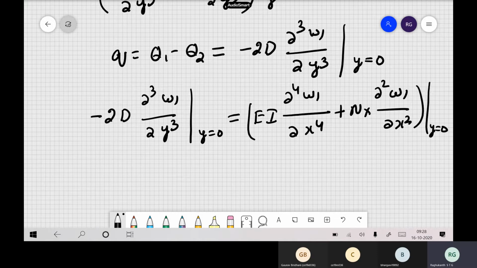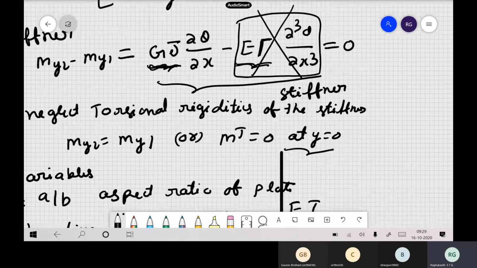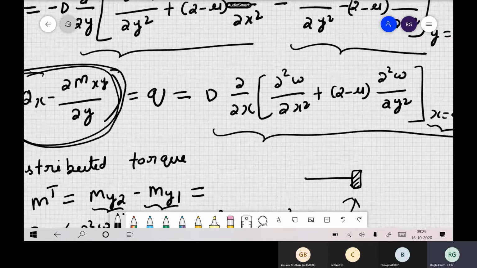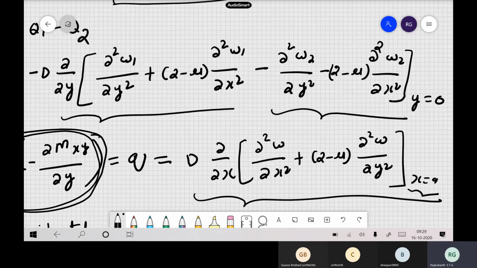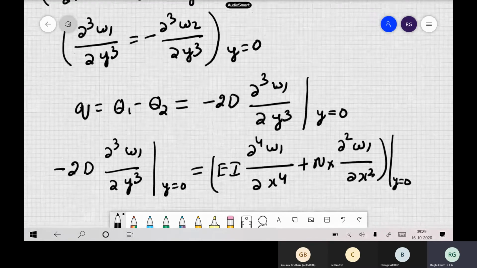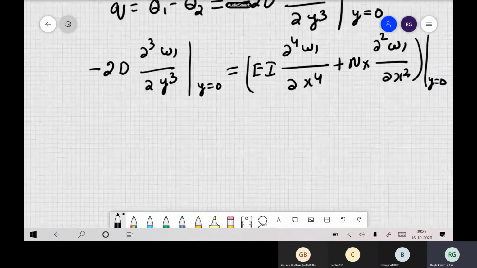This is our equation of shear force. Now, that big equation we wrote for the shear force: because of symmetry, the second derivative is the same, the third derivative comes with a minus of minus, so some of the terms get cancelled. This automatically boils down to simply this type of equation.